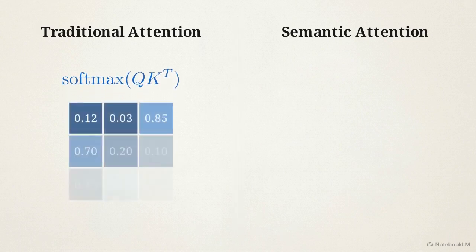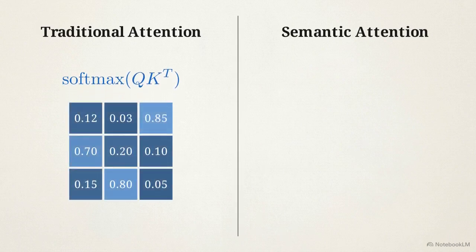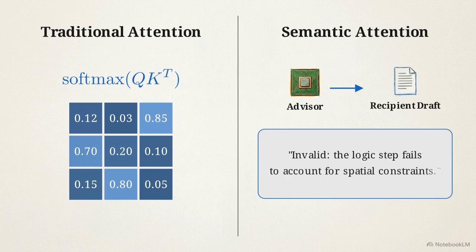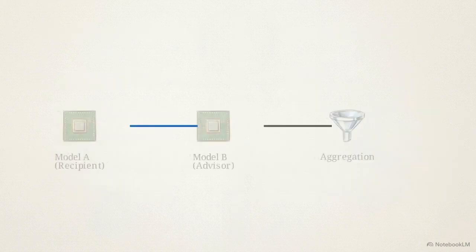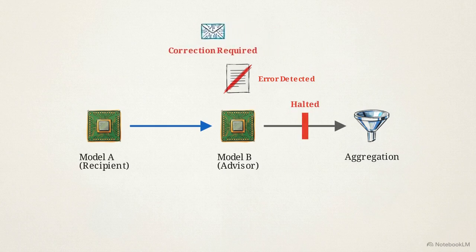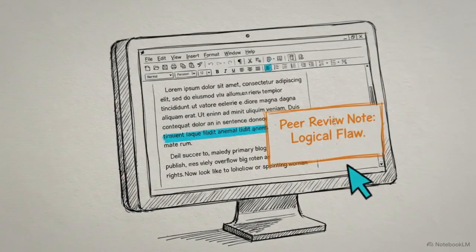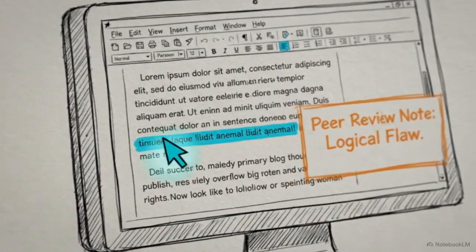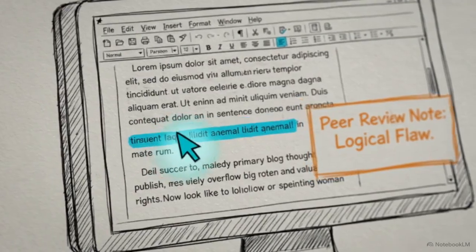On the left, traditional transformer attention uses a mathematical formula to apply numerical weights between embeddings. On the right, semantic attention translates this concept into natural language, outputting a readable English sentence that critiques a specific logic step. It forces the models to generate explicit instructions, creating an adversarial peer review process before any aggregation occurs. Attention MoA structures the interaction so that models use natural language to audit peer reasoning before any final synthesis occurs.